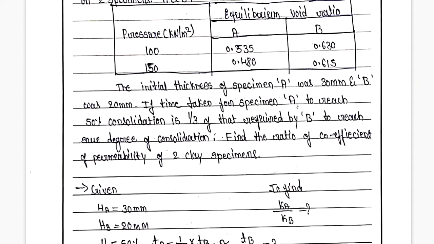If specimen B takes 1 hour, then specimen A should take 1 hour divided by 3, that is 20 minutes, to reach the same degree of consolidation. Find the ratio of coefficient of permeability, that is the ratio of K, of the two clay specimens.